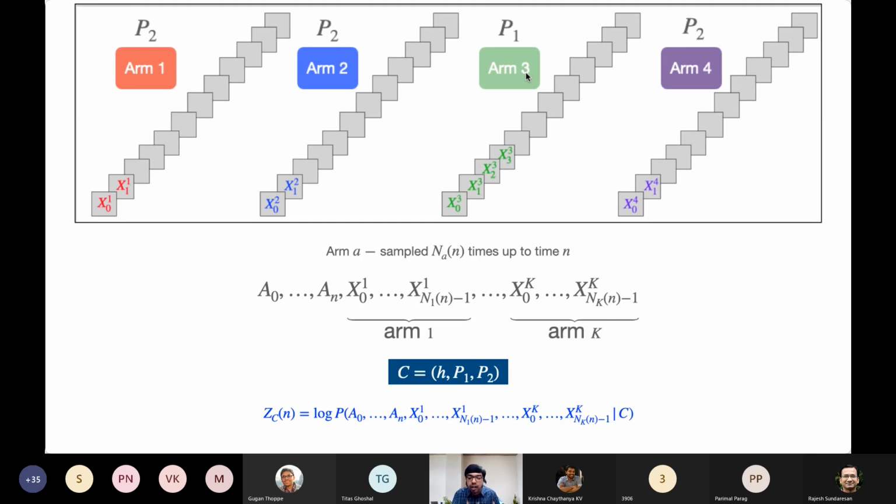Okay, the logarithm of the likelihood of all the actions, all the observations that we have seen under a particular configuration. Remember that this configuration is not known. We are assuming that the TPMs are not known. Anyway, the odd arm location is not known, and that is what we are interested in finding. So C is not known to us.